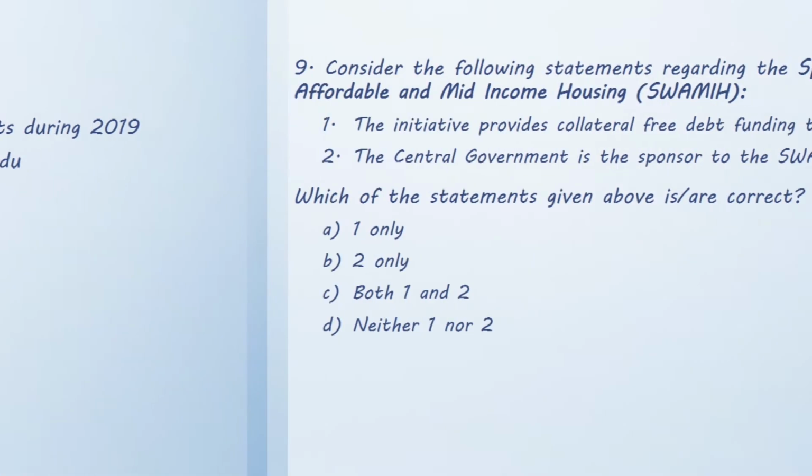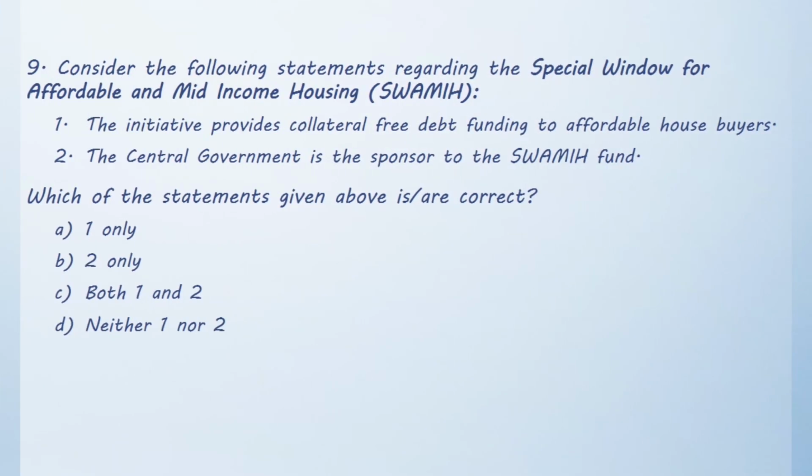Moving on to the next question, consider the following statements regarding the special window for affordable and mid-income housing. Statement 1. The initiative provides collateral-free debt funding to affordable house buyers. Statement 2. The central government is the sponsor of the SWAMIH fund. Which of the statements are correct? Option A, 1 only. Option B, 2 only. Option C, both 1 and 2. Option D, neither 1 nor 2. The correct answer for this is option B, 2 only.